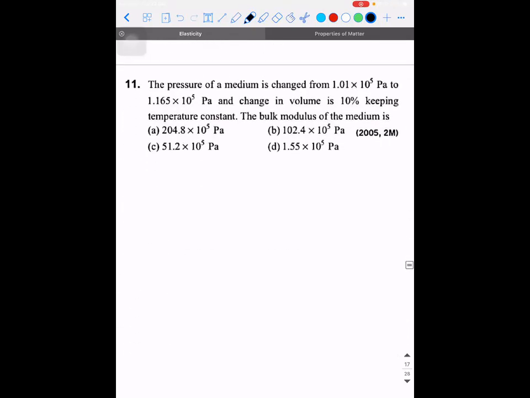So we'll do one last problem. So try this. The pressure of a medium is changed from 1.01 into 10 power 5 Pascal to 1.165 into 10 power 5 Pascal. And the change in volume is 10%. They have given the percentage change, keeping the temperature constant. The bulk modulus of the medium is how much? So what is the formula for bulk modulus? Minus delta P divided by delta V by V. So what is the change in pressure, guys?